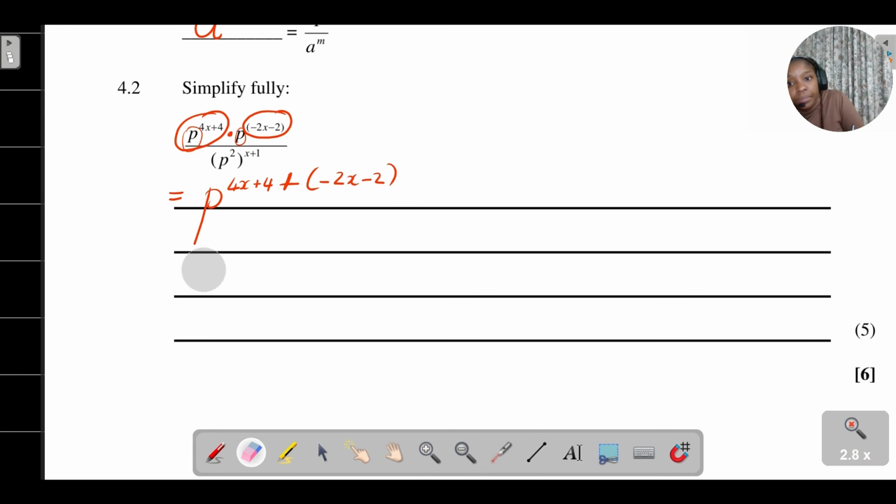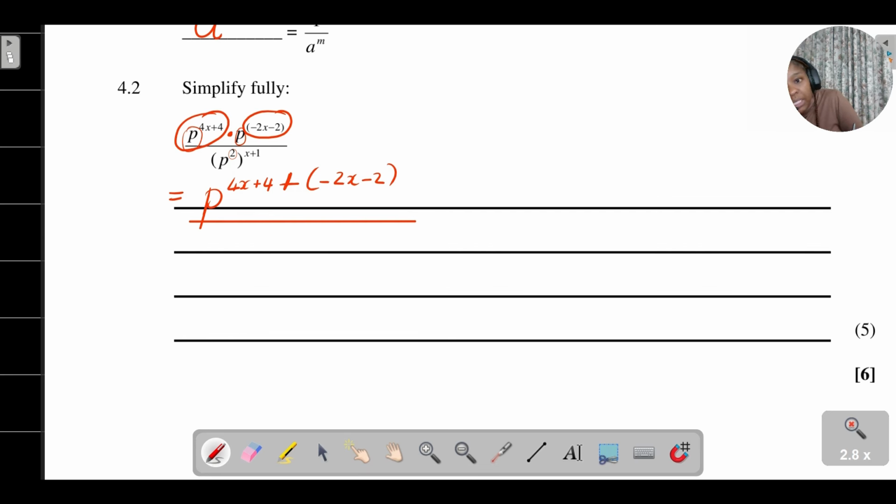Then from here, divided by... now I'm going to simplify what's happening in the denominator. When you look at the denominator, we have to apply the power rule. With the power rule, you're raising a power to a power, so I'm going to multiply the exponent inside your bracket with everything that is happening outside.